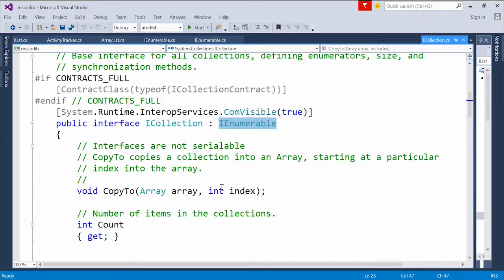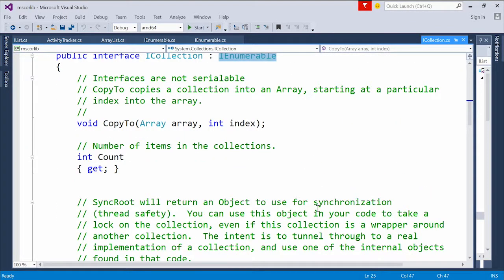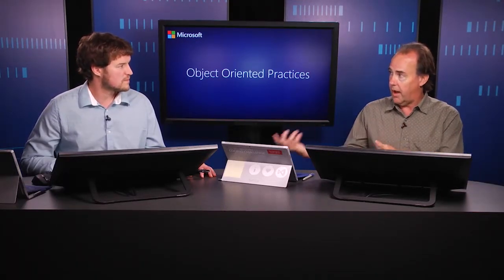Well, so that's only a few more things. So that's a sequence, effectively. An ICollection is now a sequence that, well, knows how big it is and can copy itself out somewhere else. And so here we're actually seeing the inheritance of multiple interfaces. Right. So it extends IEnumerable. So it's still a sequence. We can still enumerate whatever the objects are in this sequence. But now we also know how big it is. Okay, so we've got that.